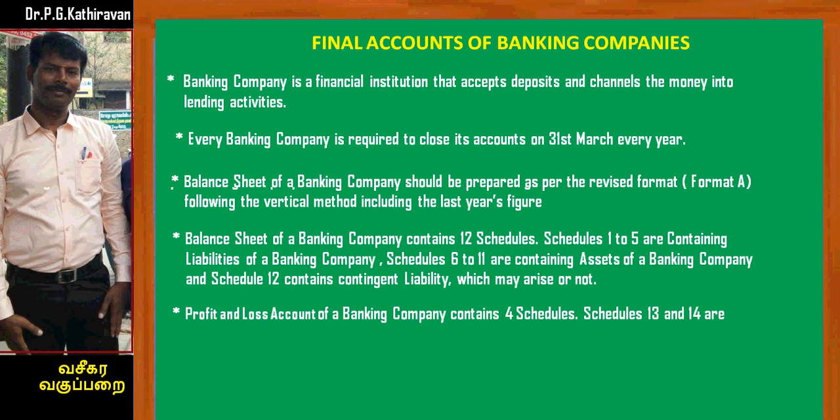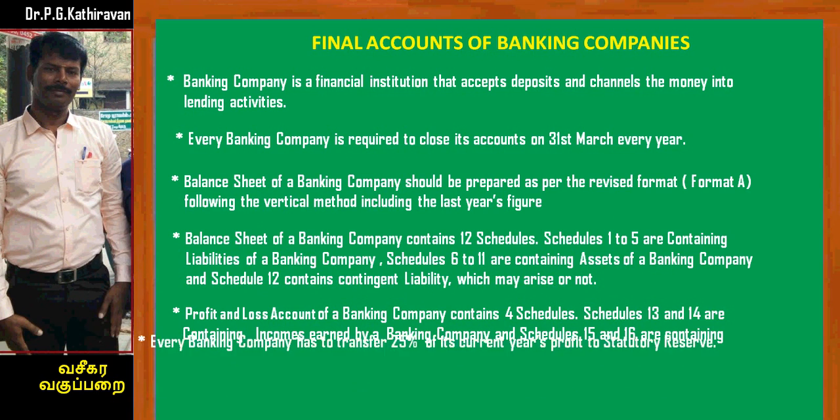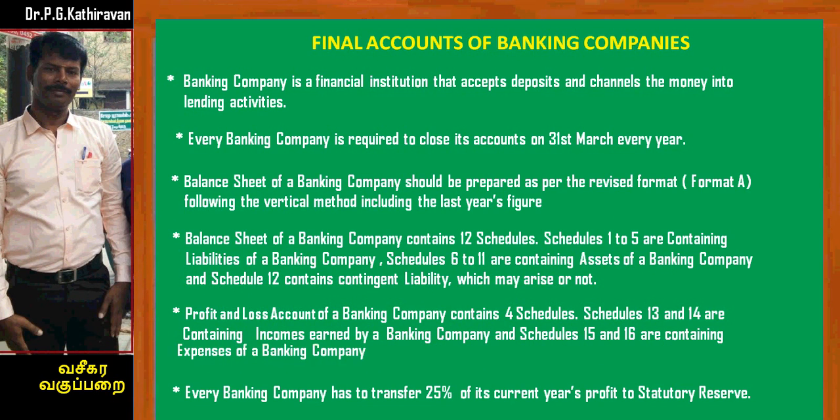The profit and loss account of a banking company contains 4 schedules. Out of these 4 schedules, schedule number 13 and 14 are containing the various incomes earned by a banking company, and schedule number 15 and 16 are containing the various expenses made by a banking company. And one more important point, every banking company is required to transfer 25% of the current year profit made by the company, to statutory reserve.